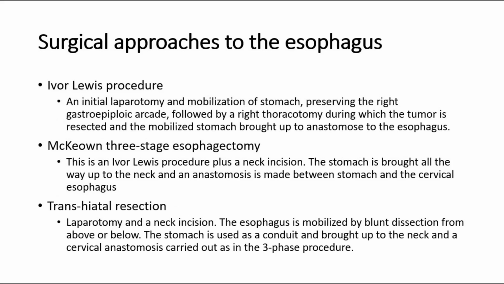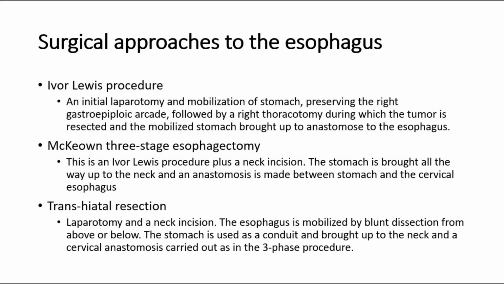Surgical approaches to the esophagus. Ivor Lewis procedure. An initial laparotomy and mobilization of the stomach, preserving the right gastroepiploic arcade, followed by a right thoracotomy during which the tumor is resected and the mobilized stomach brought up to anastomose to the esophagus.